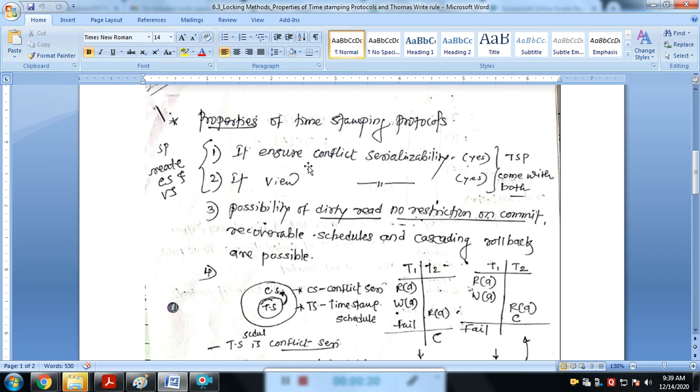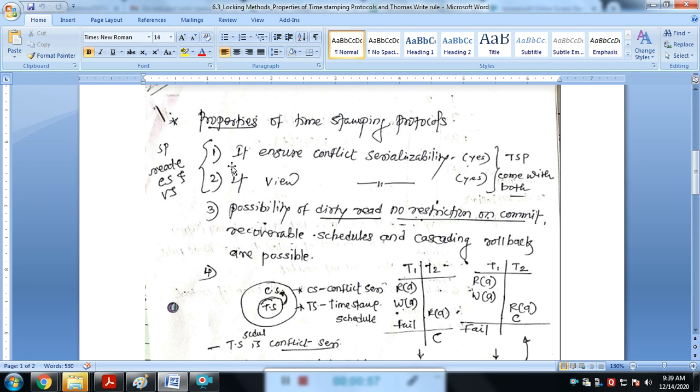First, it ensures conflict serializability, right? It checks the conflict serializability. Then view serializability means that commonly it checks the serializability of a schedule, right? The timestamp protocol comes with both conflict and view serializability.